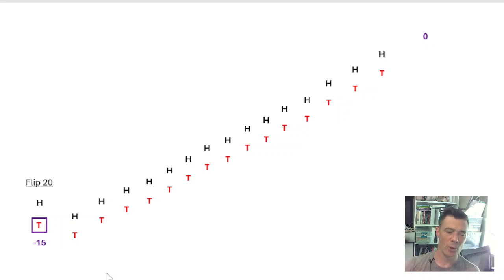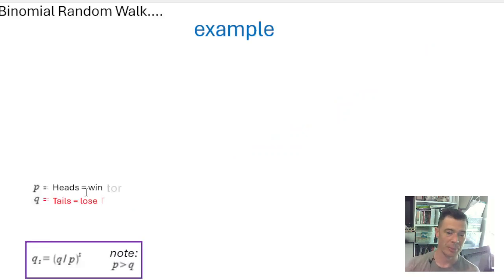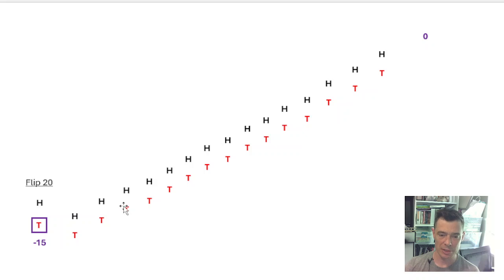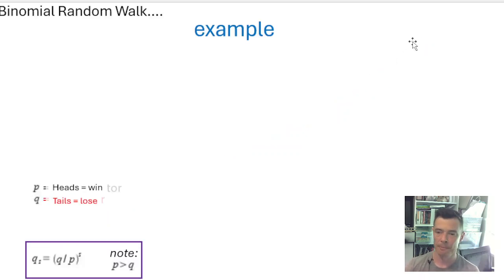So even though it's extremely unlikely, there still exists the pathway over the next 15 flips in which he lands on heads every single time. This would be all heads in a row, 15 times in a row. And I know it's unlikely, but this is still one of the pathways that is available to the gambler.